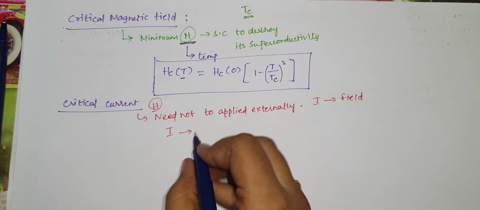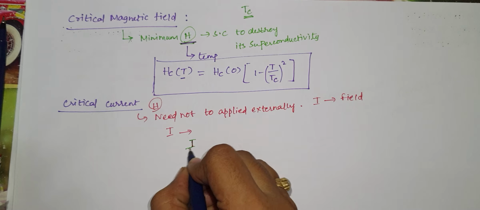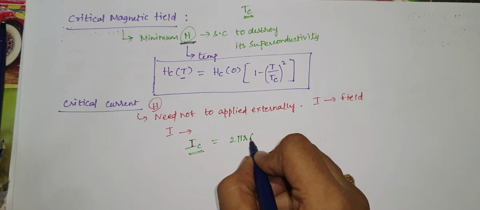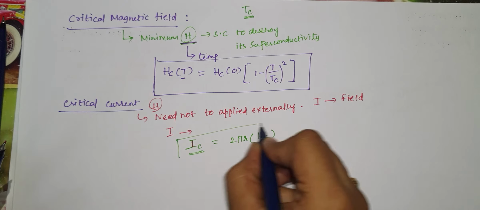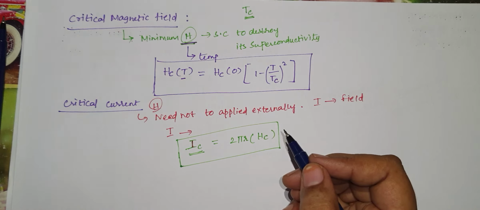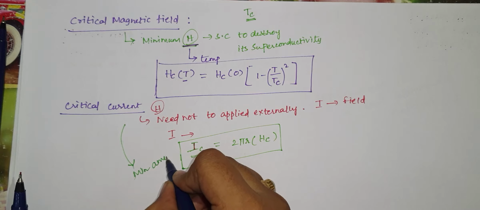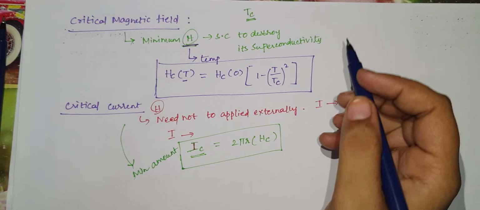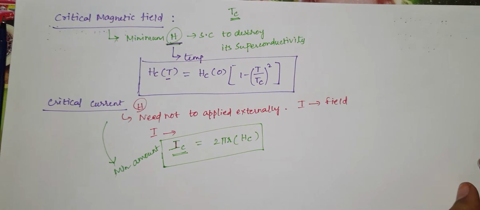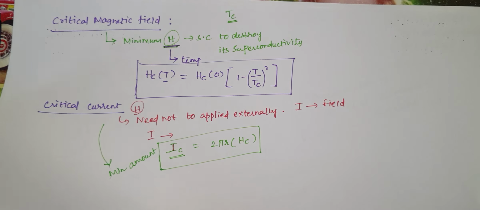of any material, and this is represented by Ic. Critical current is equal to 2 pi r into Hc. We can describe the critical current as the minimum amount of current that is to be applied to the superconducting material to destroy its superconductivity. That's all. And next, I am going to discuss types of superconductors.